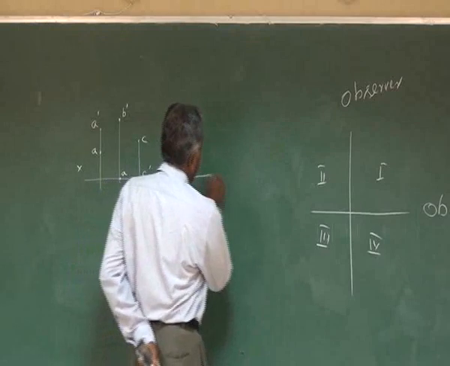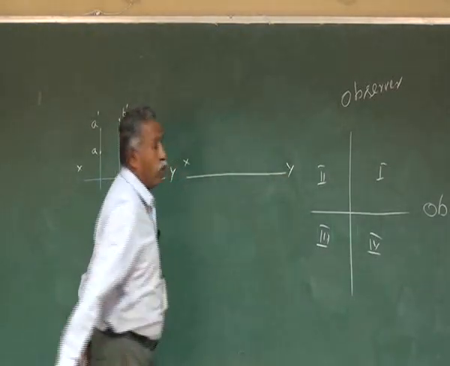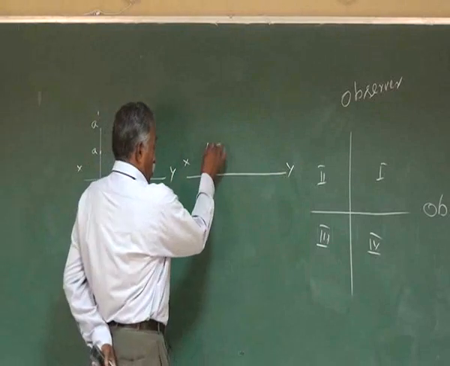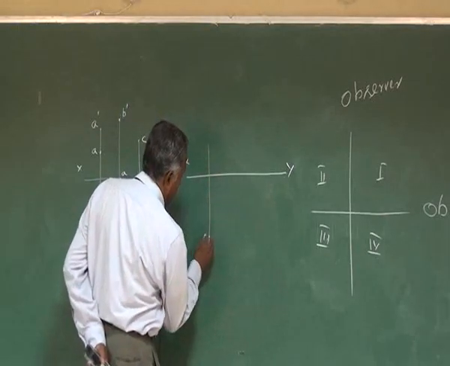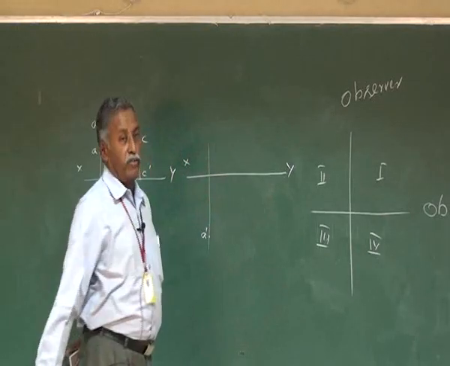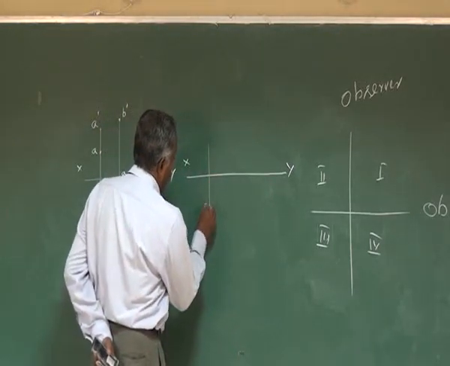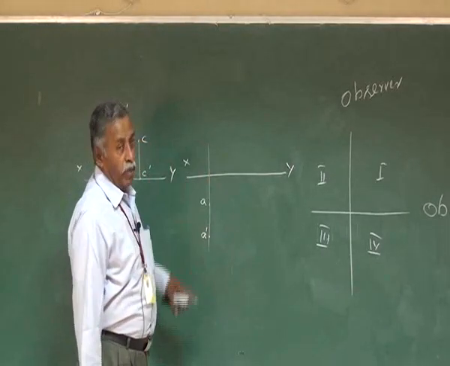So if the point is in the fourth quadrant, both the views, front view and top view, will come below the XY line. Whatever may be the distance below HP, you mark it as A dash, that is the front view. Whatever distance in front of VP, you mark it as A, that is the top view.